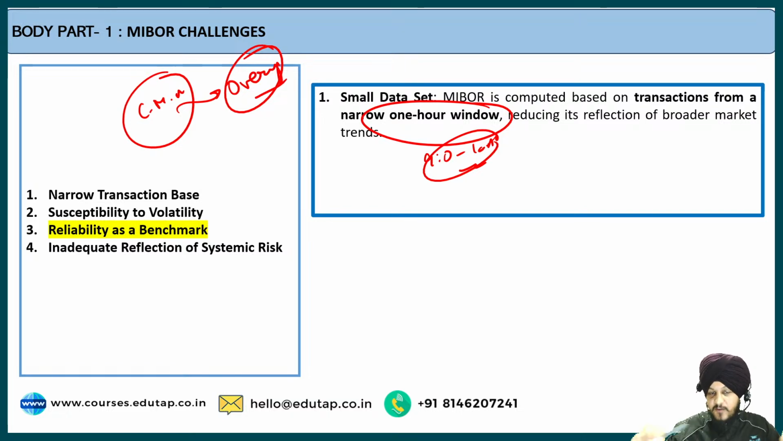You can see that the window time taken into consideration for the call money market, which is reflected in MIBOR, is very narrow, and this reduces the reflection of broader market trends in MIBOR. Fine. So that is another challenge: the data set used is for a very small window, for one hour only. That is something that has to be changed, and it is an important challenge with respect to the reliability of MIBOR.